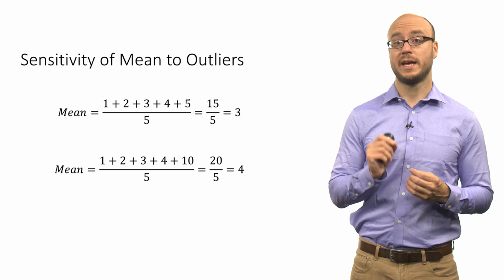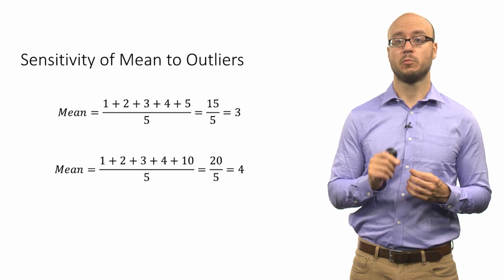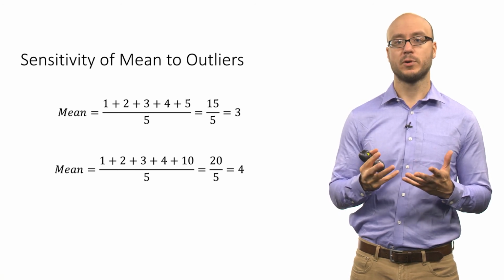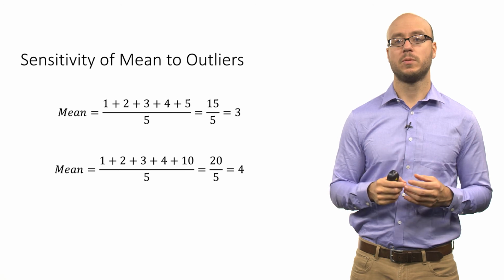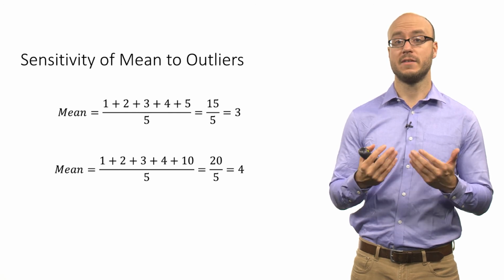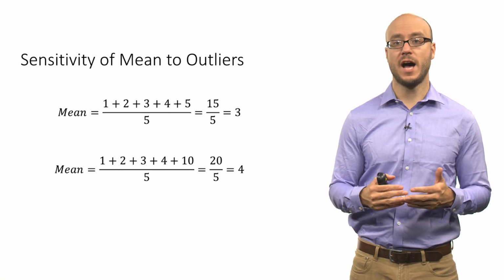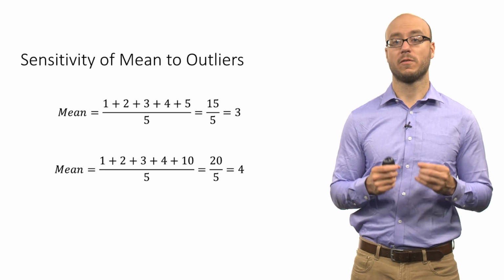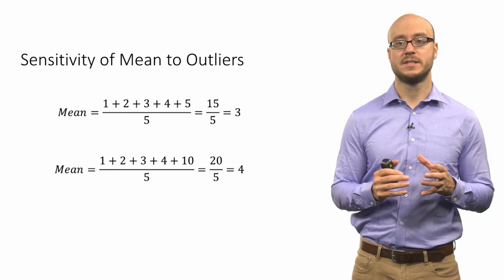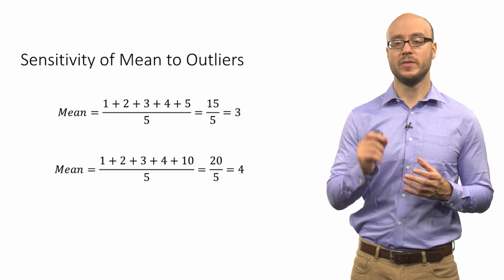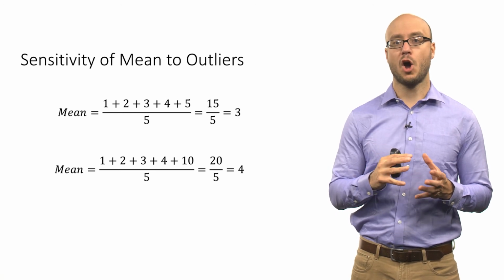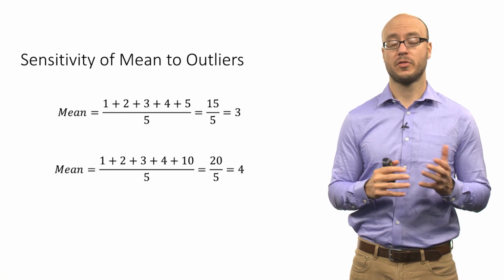In other words, we're making it an outlier. Relative to 1, 2, 3, and 4, 10 is pretty large. So when you add up 1, 2, 3, 4, and 10 and divide by the n, which is 5, you get 20 divided by 5, or 4. Now what happens is that just changing that one data point, that one observation, it alters the mean quite a bit from 3 to 4.